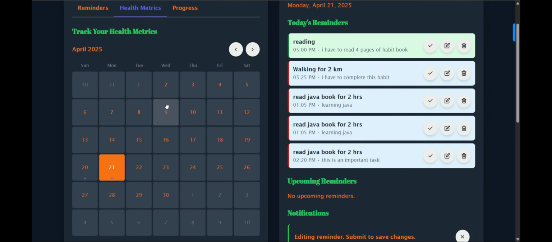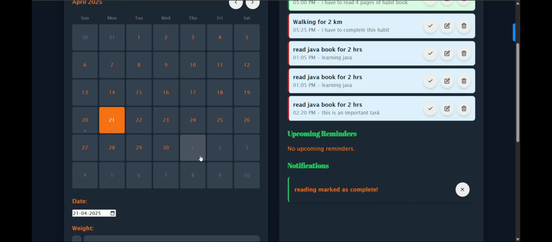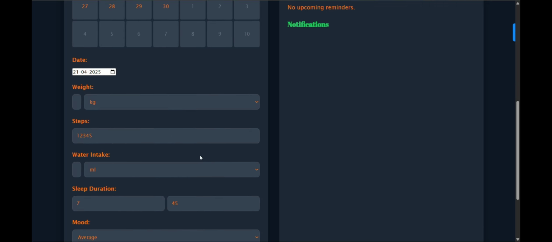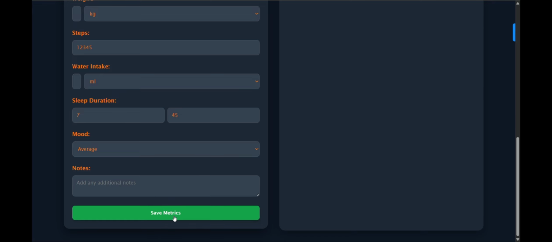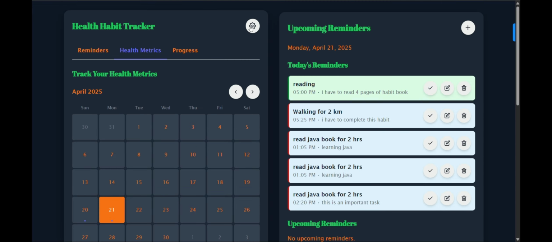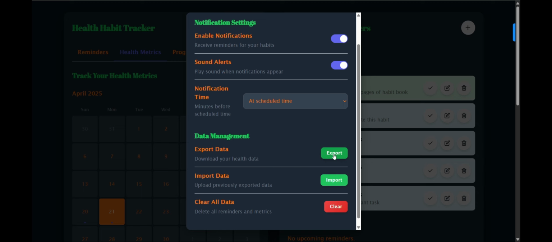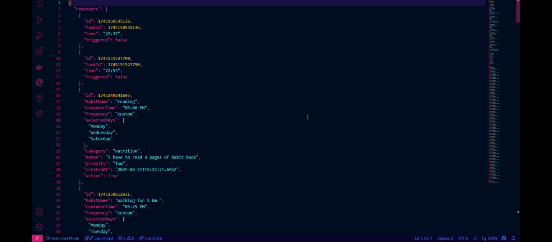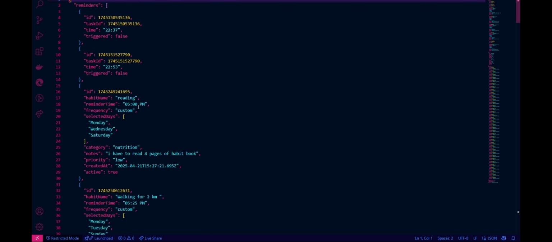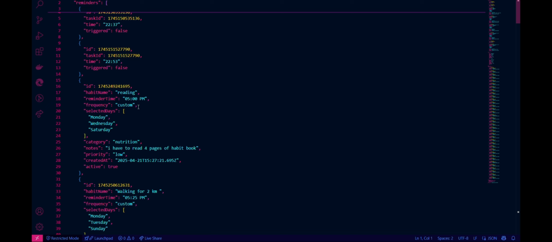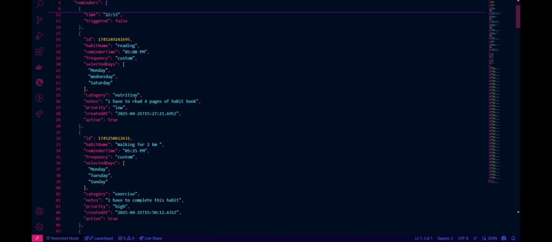So this is the health metrics section where I can enter my health data like weight, steps, water intake and sleep duration, and after saving those metrics, I can also download the saved data as a JSON file by exporting it from here. So my data is fed in associative arrays and shown there,